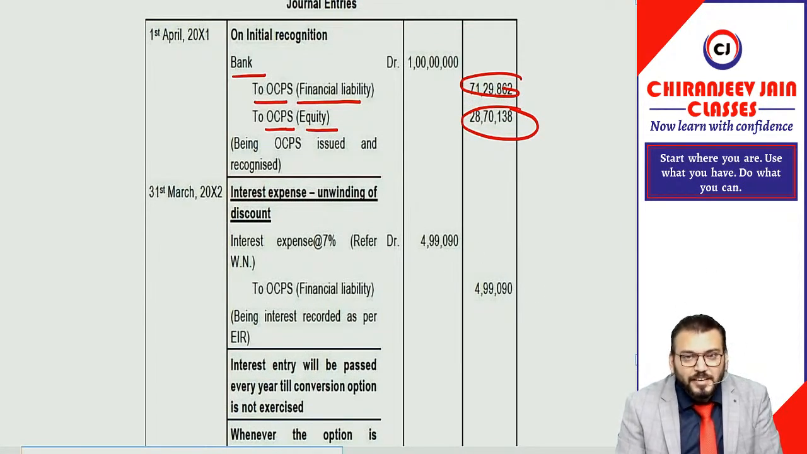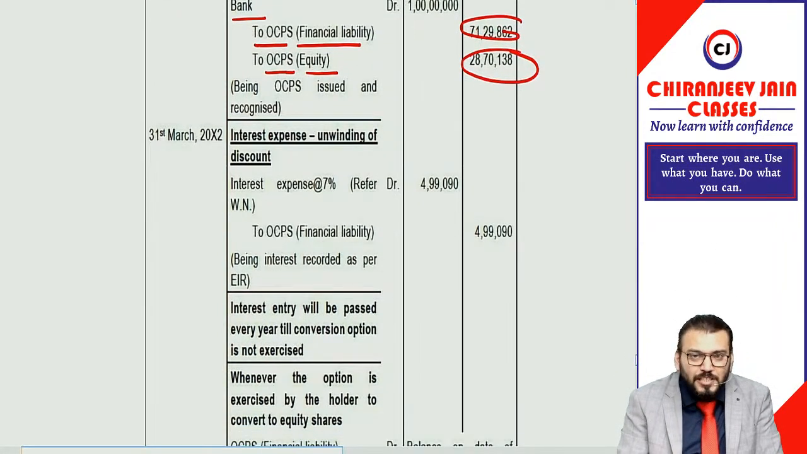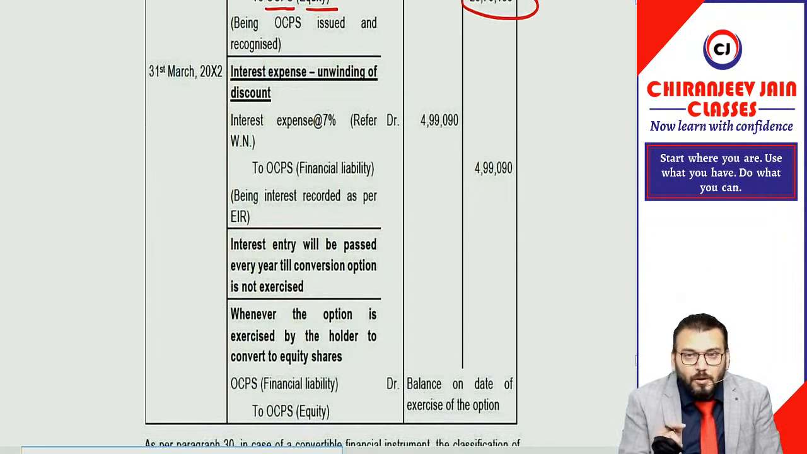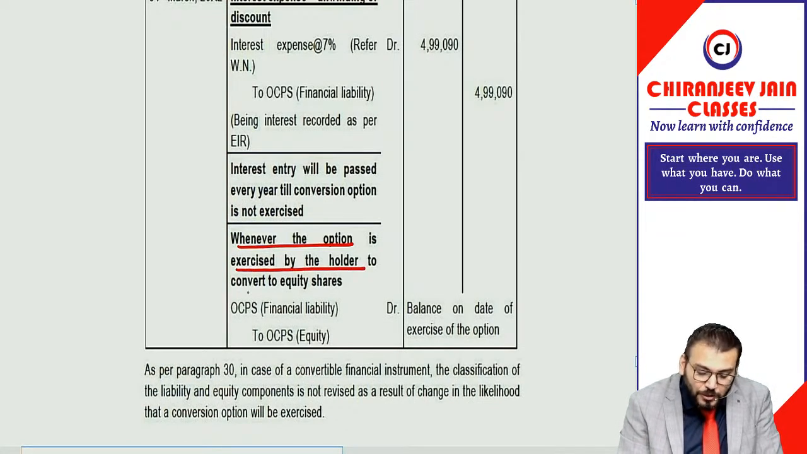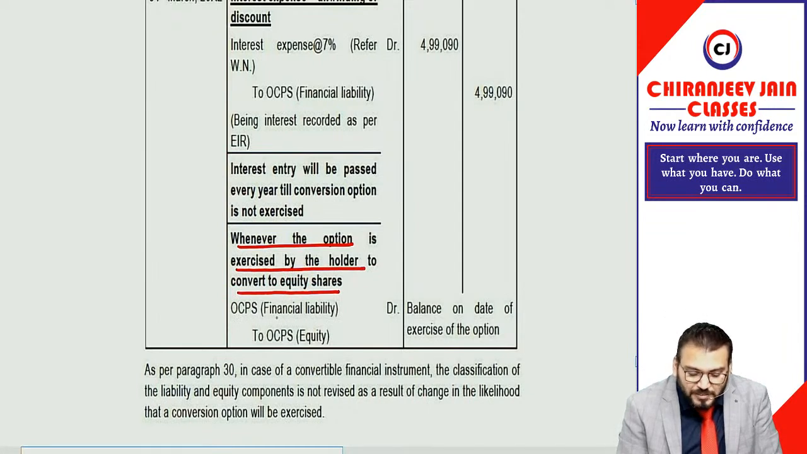The first year journal entry they have asked. Suppose they are converted before maturity, then what you need to do is the financial liability amount will be transferred to equity. So whenever the option is exercised by the holder to convert to equity shares, on that date the journal entry will be OCPS financial liability with carrying amount, and this will become equity. This will be transferred to the equity balance on the date of exercise of the option.